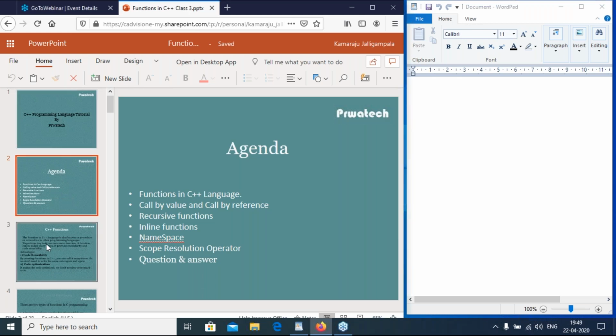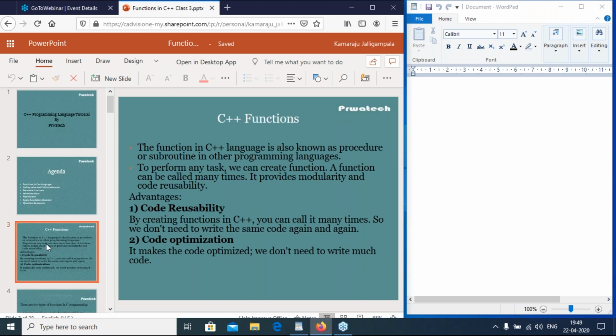So what are the functions? The function in C++ language is also known as procedure or subroutine in other programming languages. To perform any task, we can create a function. A function can be called many times. It provides modularity and code reusability.